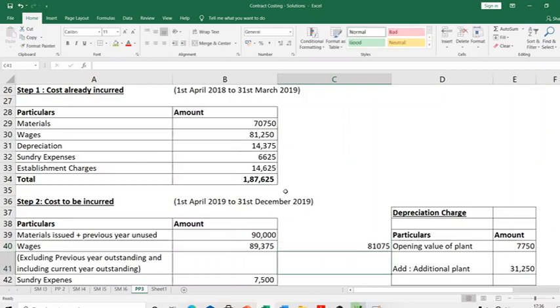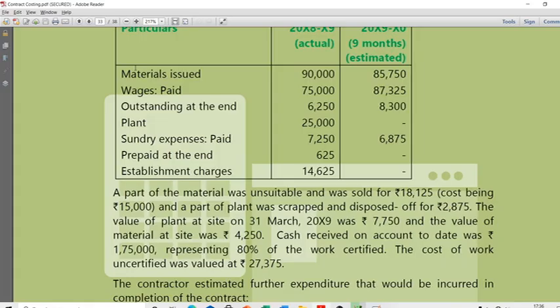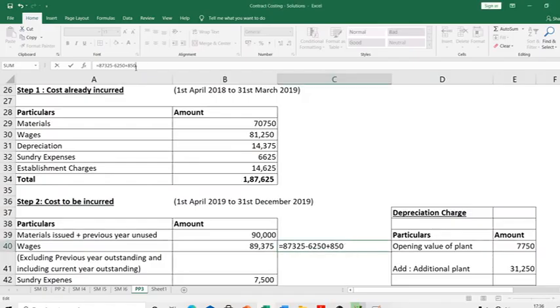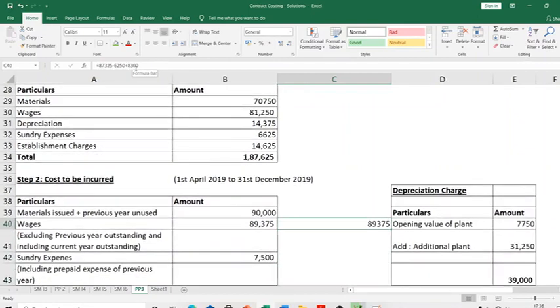Now, ideally, this must have been my wages. But I am making a mistake if I do this, because this year there is something that has not yet been paid. That is 8,300. So if I do this, I'll get 89,375. So whatever I paid this year, from that subtract what relates to last year, and whatever has not been paid this year, add it. You will get 89,375. Basic accounting principle. Okay, so 89,375.